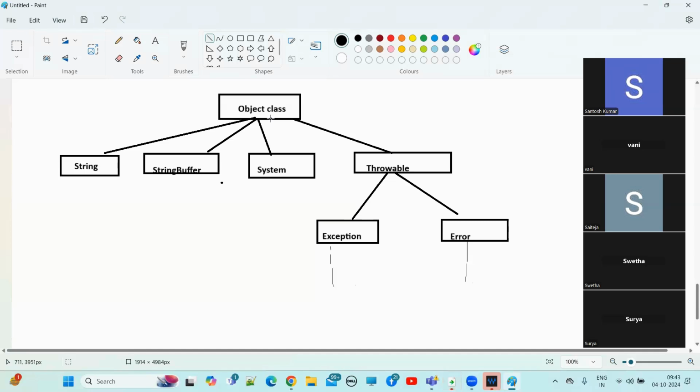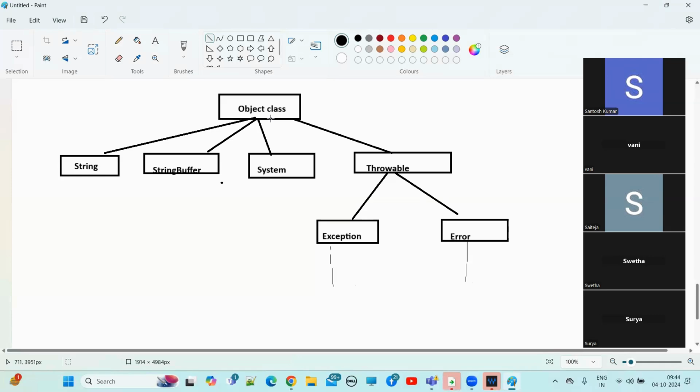Tell me, what kind of methods are these 11? Parent class methods. These 11 methods are defined in the Object class. What kind of methods are these 11? These 11 methods are common methods for each and every Java class.